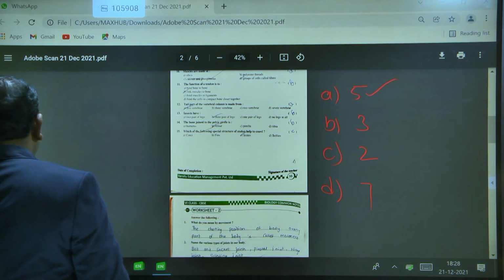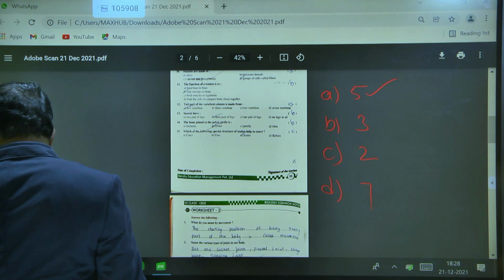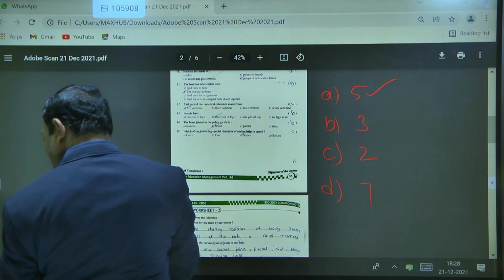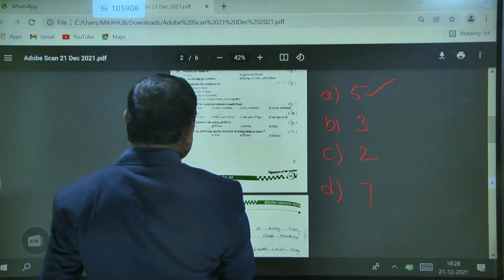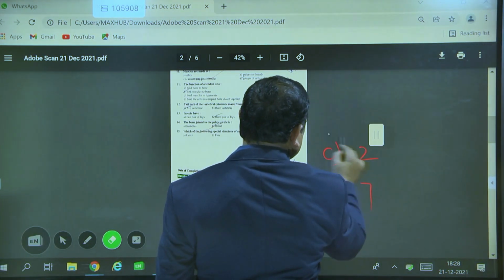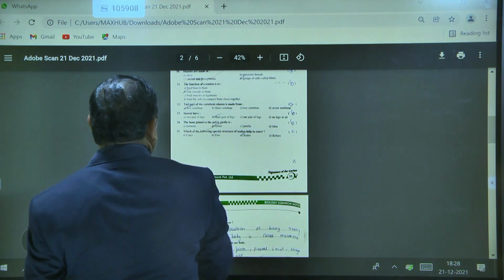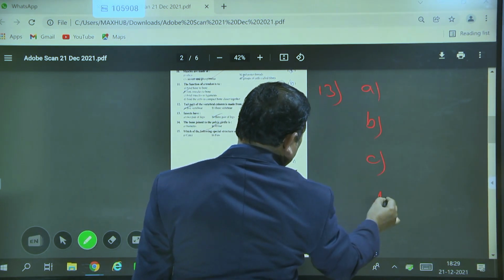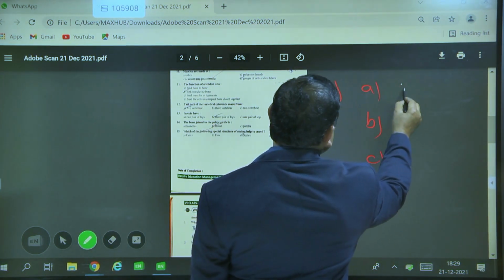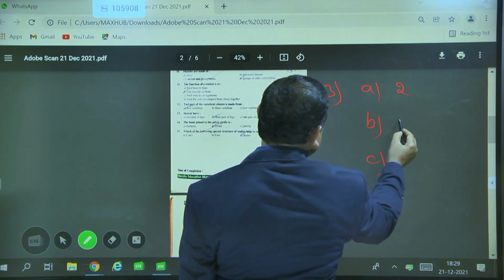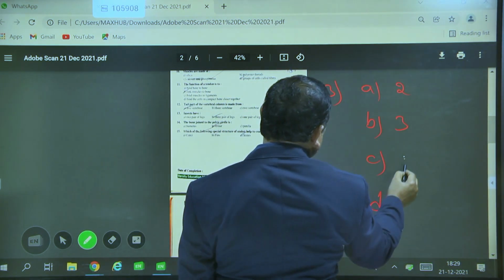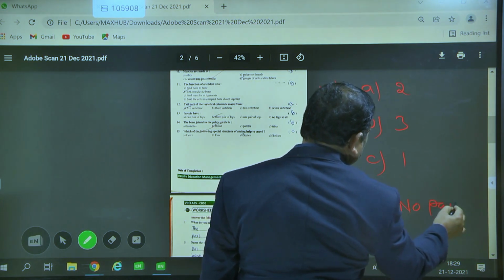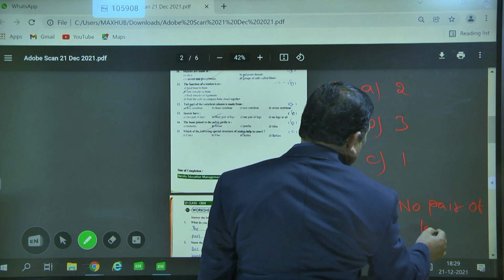Next, the 13th question. Insects have: A, 2 pairs of legs; B, 3 pairs of legs; C, 1 pair of legs; D, no pairs of legs.